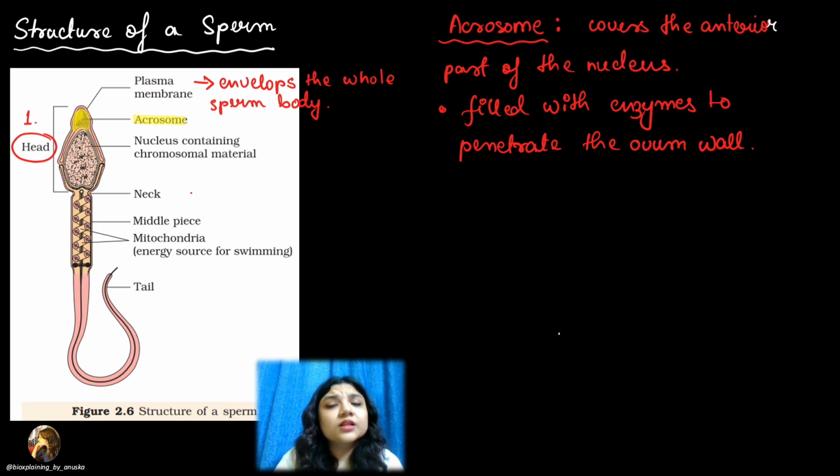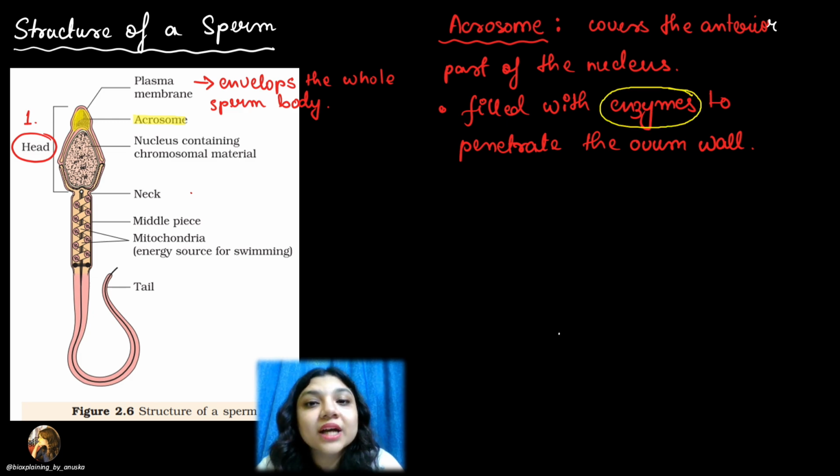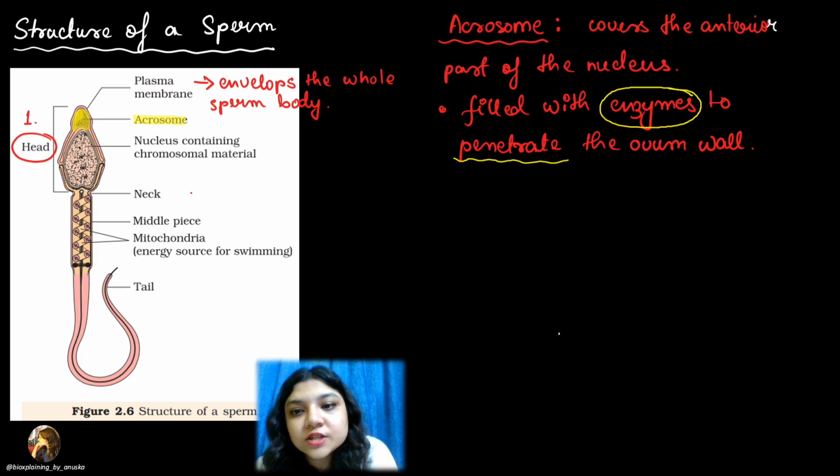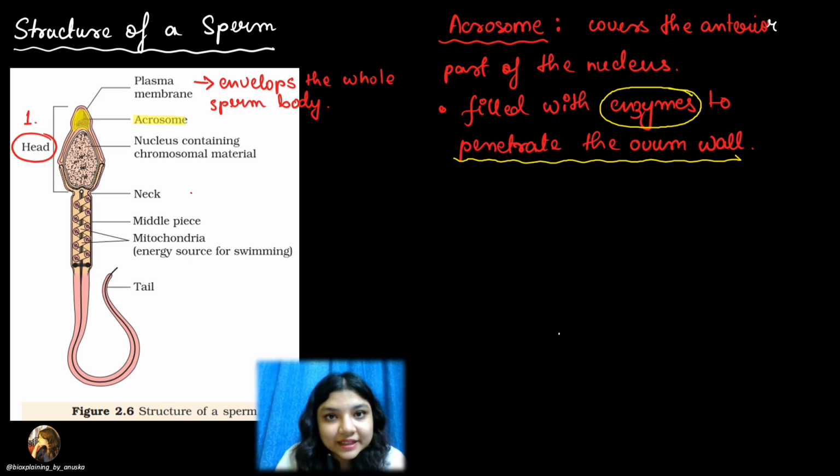ठीक है? Speciality क्या है acrosome का? कि it is filled with different types of enzymes. And what are these enzymes responsible for? They help the sperm to penetrate through the coverings or the walls of the ovum so that the fertilization process can occur properly. Okay. So acrosome का क्या function है?